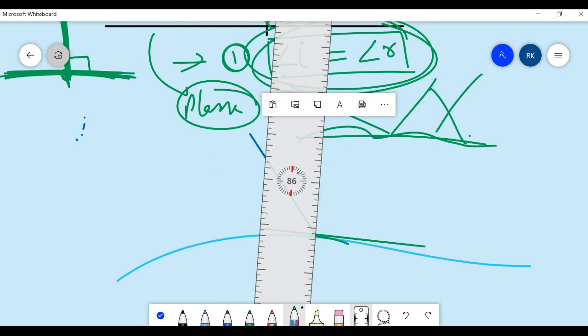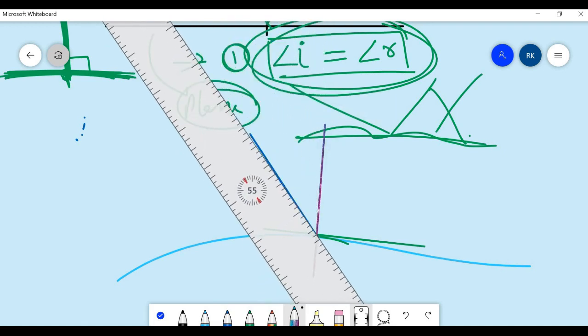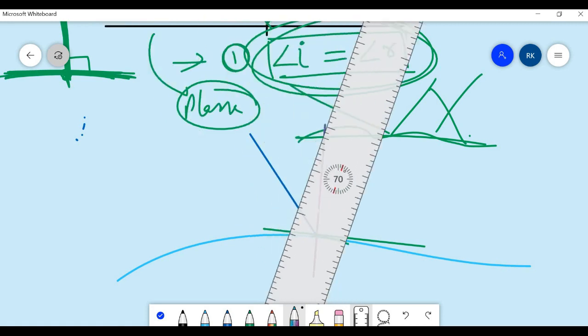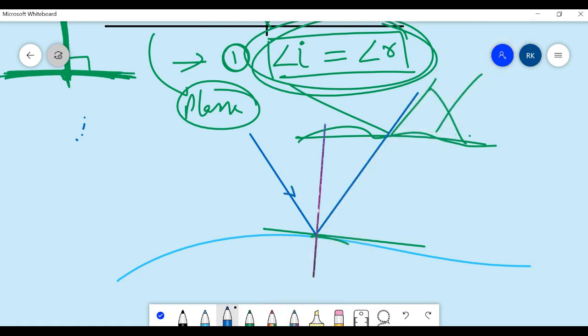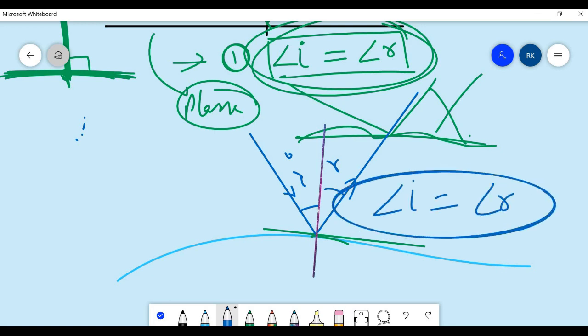This is my normal. Okay, and what was the angle here? It was 57. So again it will be the same, 57. So here this is my incident ray, this is my reflected ray. The angle is i here, this will be r, and here also angle i will always be equal to angle r. So irrespective of the surface, this law is applicable everywhere.